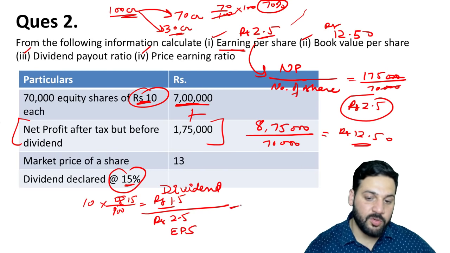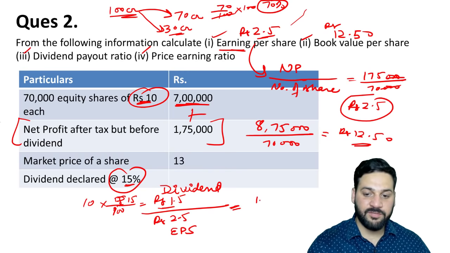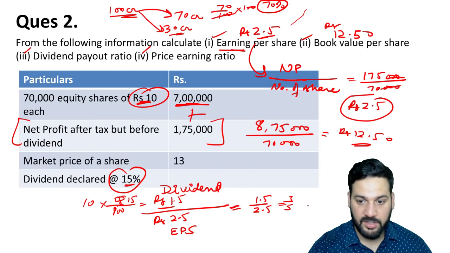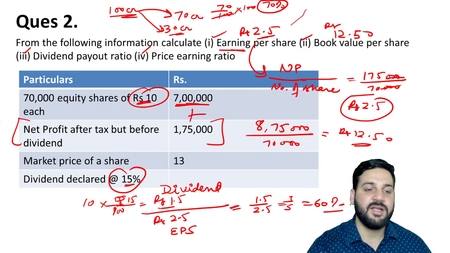Okay, so what is the ratio? 1.5 divided by 2.5 is simply 3 over 5, so it is 60%. Okay, so 60% is the dividend payout ratio.